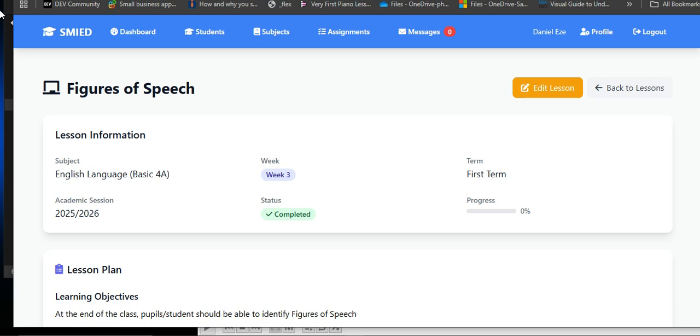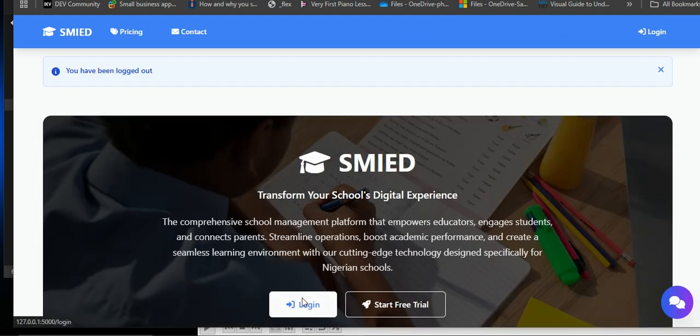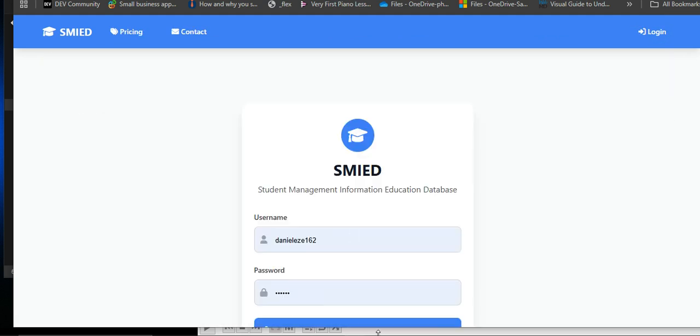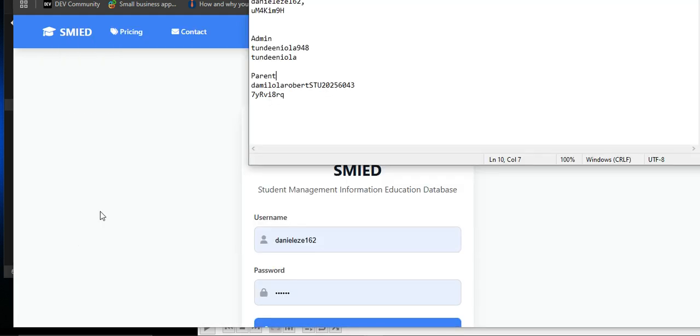Mark attendance, write lesson notes, register students, register parents. Those are the things. Okay, so now let's go to parents and see what parents see. Let's log out and log in to a parent account. So let me copy that parent information.